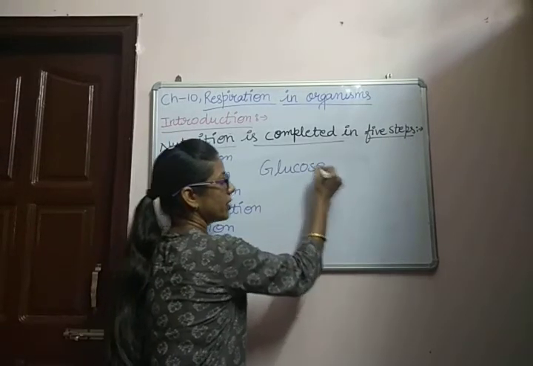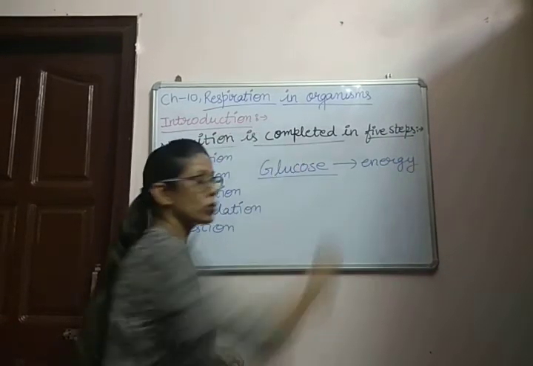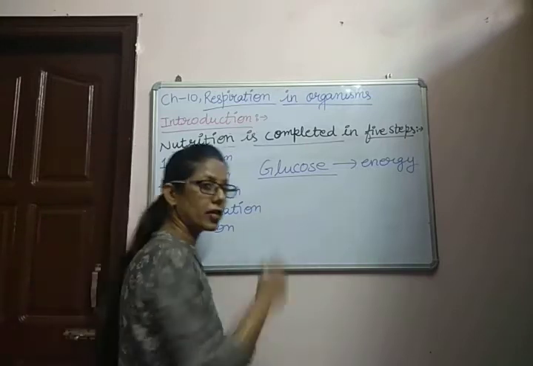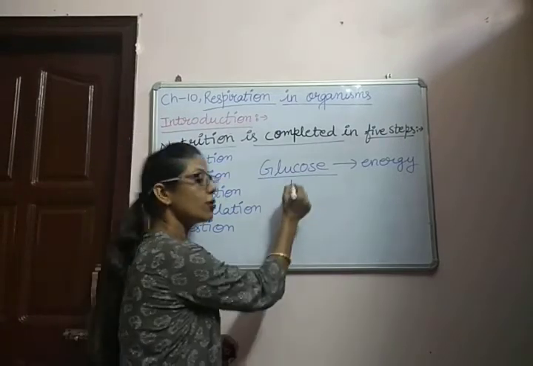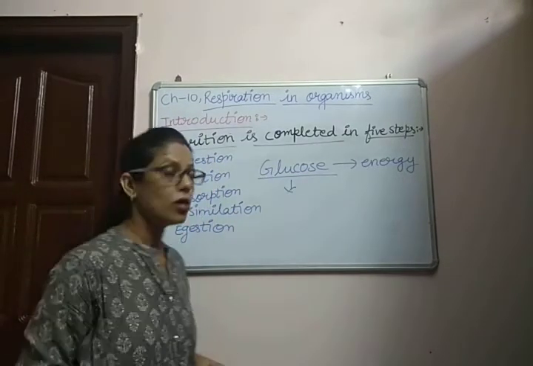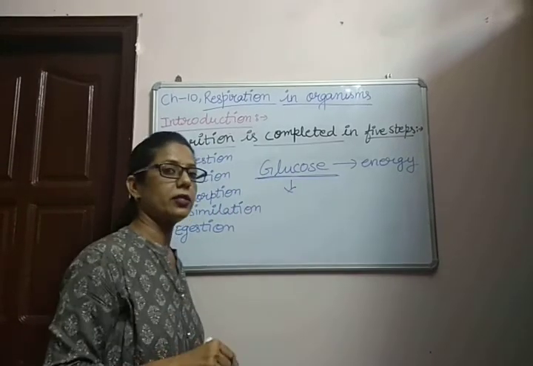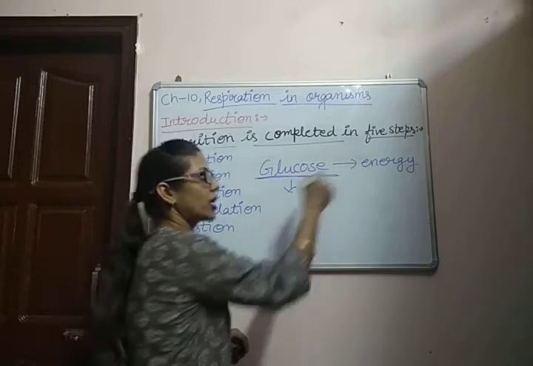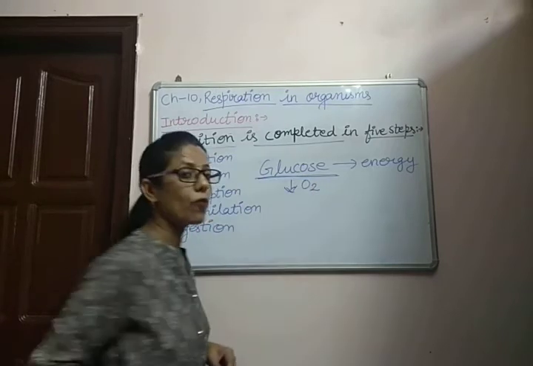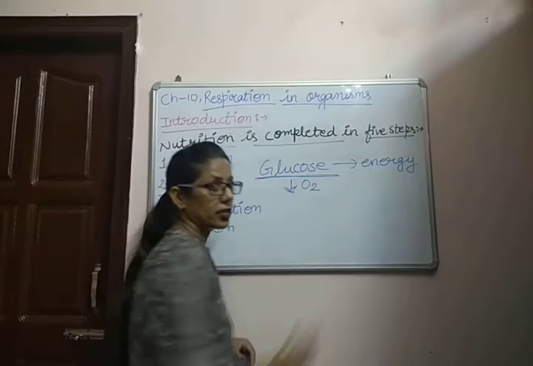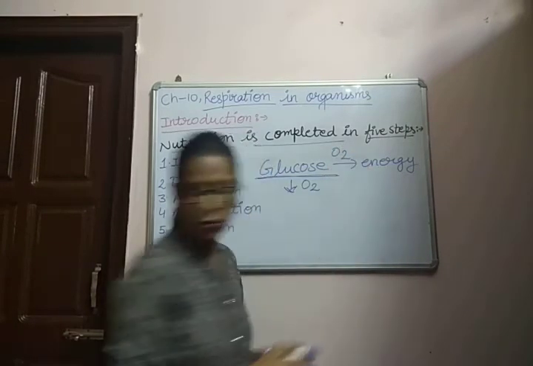Glucose gives energy in our body, but glucose is not capable of giving energy directly. It has to be converted into a simpler form so it can give energy. So glucose is broken down in the presence of oxygen, and then it is capable of giving us energy.